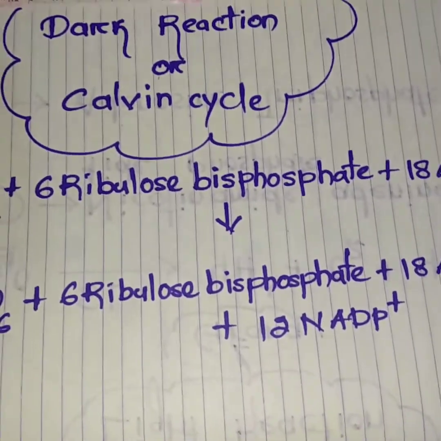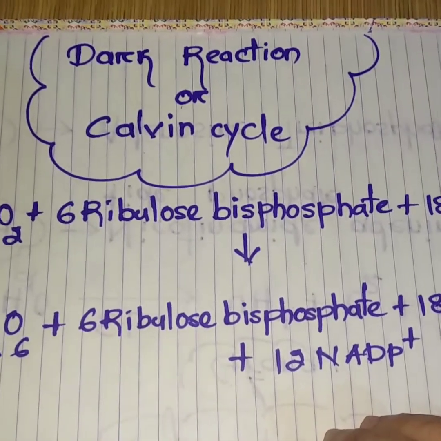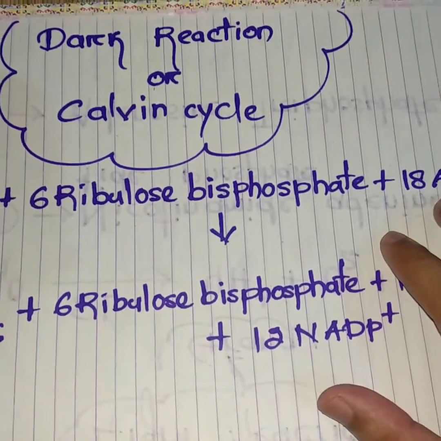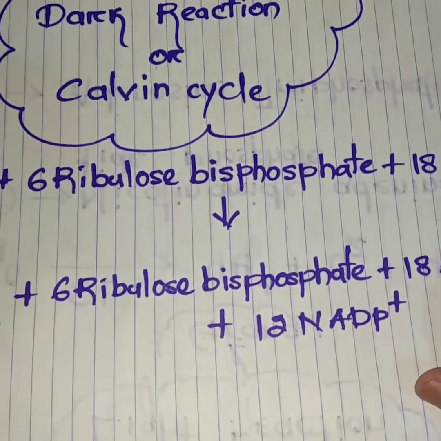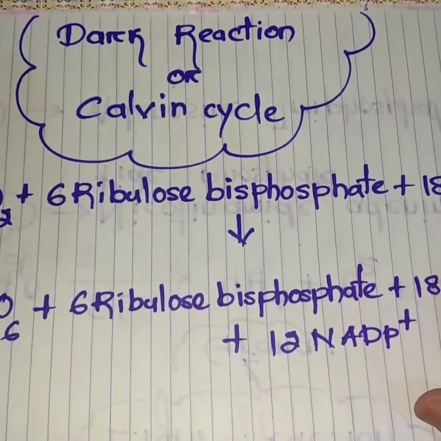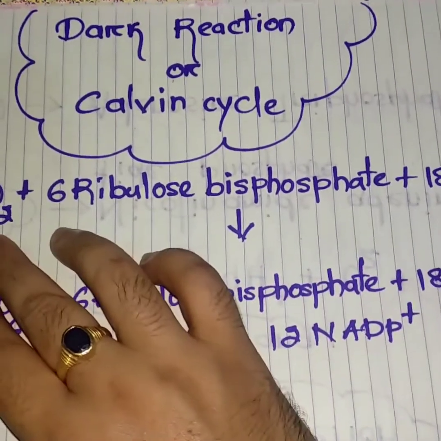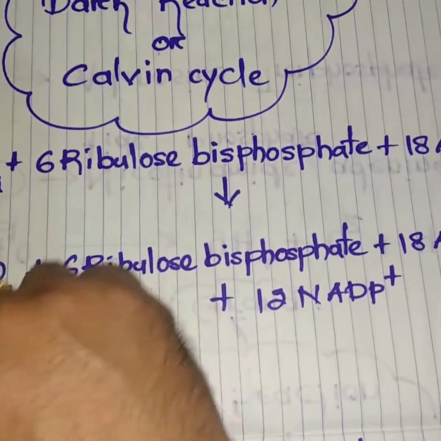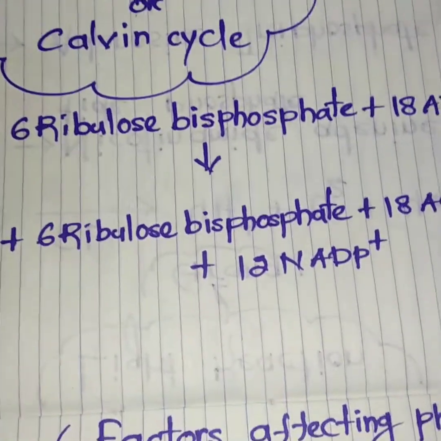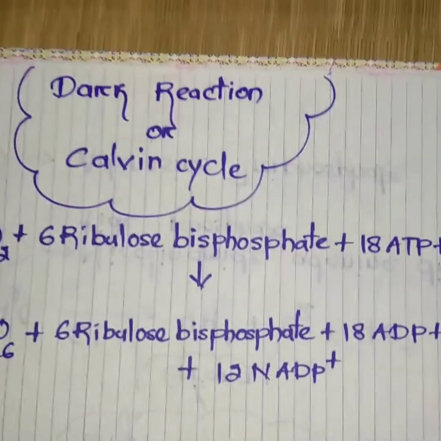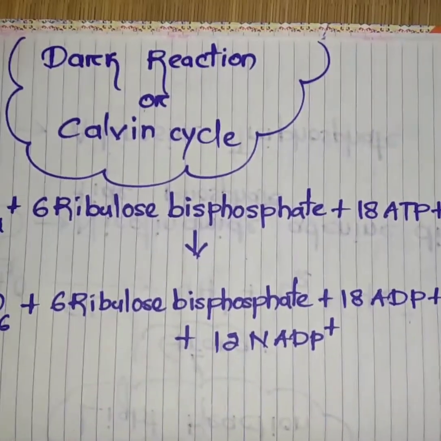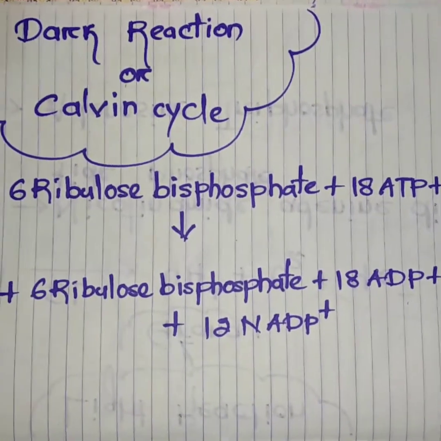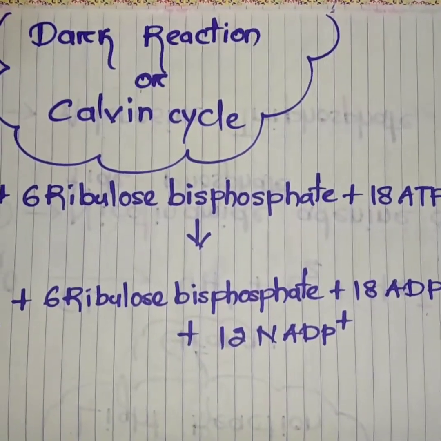As you all know, the outputs of light reaction are the energy providers like ATP and NADPH. In the presence of these energy providers, carbon dioxide gas is completely changed into glucose, C6H12O6. This reaction takes place in a dark reaction, and you have to remember that a dark reaction only occurs in the stroma of the plastids.